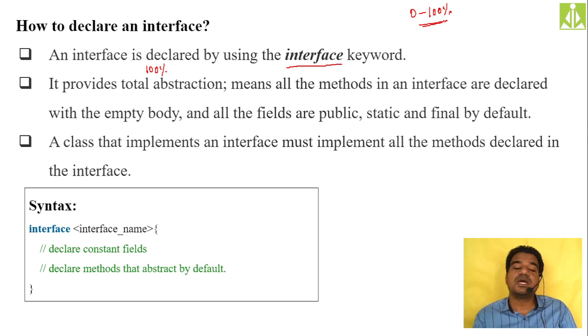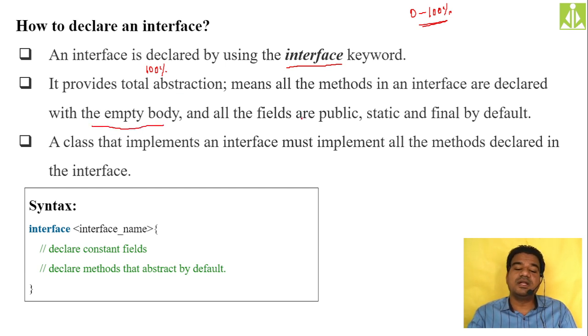But when you use an interface, you can get complete 100% abstraction, because an interface will not allow you to put concrete methods within it. Because of that reason, we say we achieve 100% abstraction from interfaces. That means all methods in an interface are declared with an empty body. Empty body means they are not going to have any body at all.